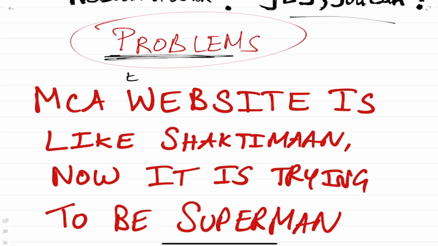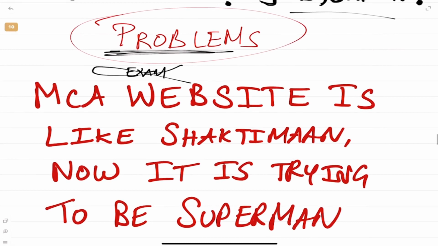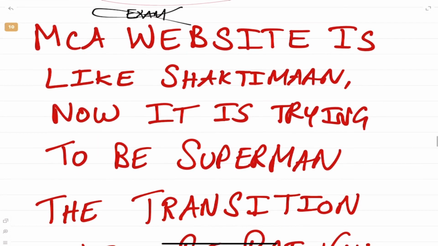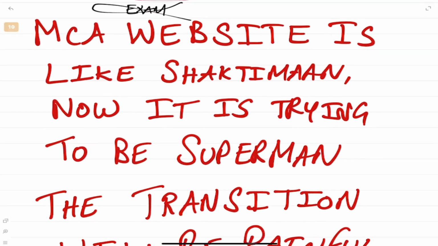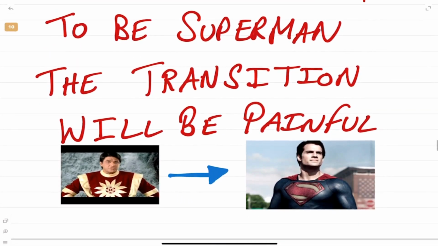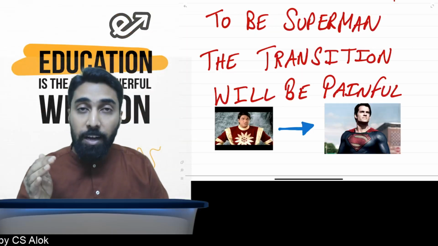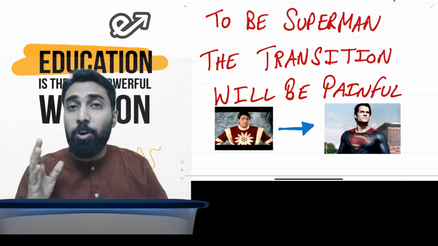Please don't write this in the exam. See, right now, I'll tell you a practical problem. The MCA website is like Shaktiman, okay? Now it is trying to become Superman. Really, I know it looks funny for you. Right now, the MCA website is like Shaktiman, but they want to be Superman.